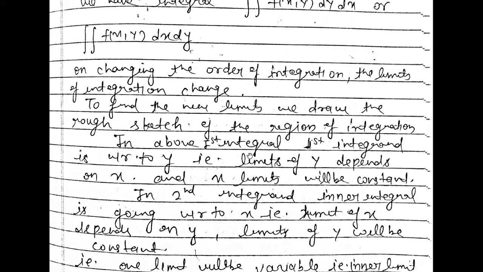In the first case, the first integral is with respect to y, so the limit of y depends on x and the x limit will be constant. In the second case, the inner integral is with respect to x, so the limit of x depends on y and the limit of y will be constant.